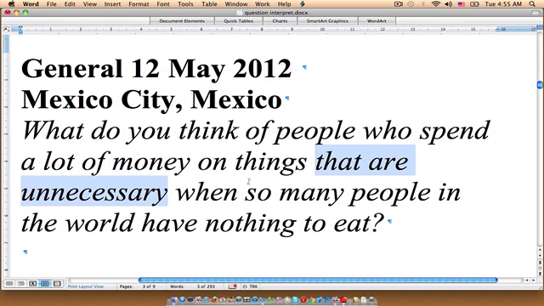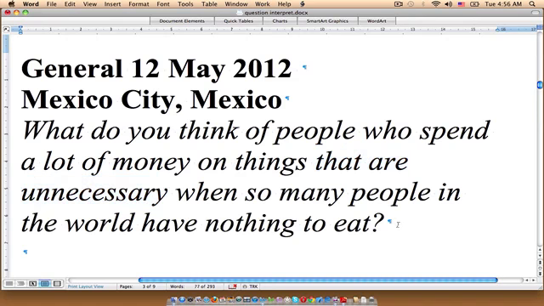So we're going to write an argument essay in response to this. Now, of course, that means that we have to come up with a thesis for this. So perhaps we might compose something like, it is argued that people who squander money when so much of the world is poor need to change their lifestyle.